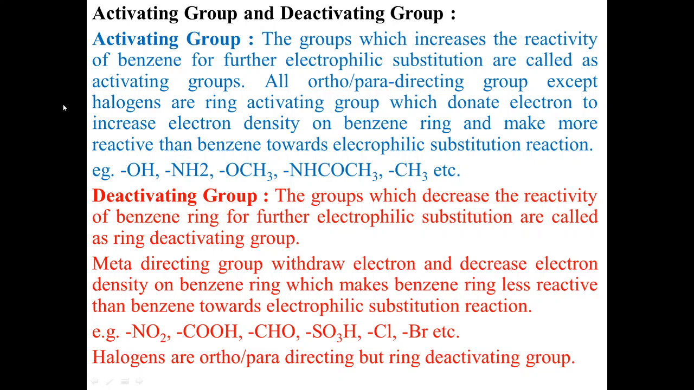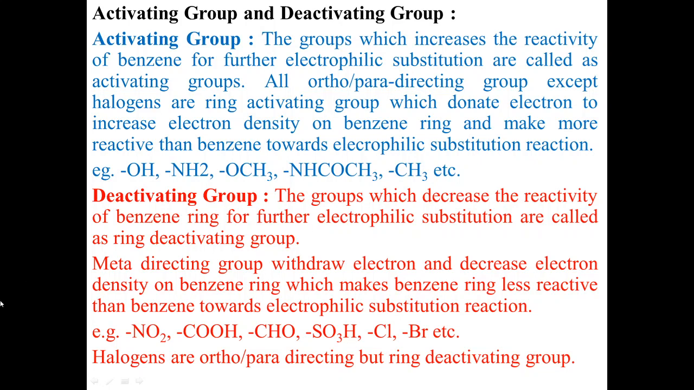Okay, what we have seen is that ortho and para-directing groups contain a lone pair of electrons. So these ortho-para-directing groups donate the electron pair to the benzene ring and increase the electron density on the benzene ring, and hence the benzene ring is more reactive towards electrophilic substitution reaction. For example, OH group, NH2, OCH3, NHCOCH3 and CH3 group.